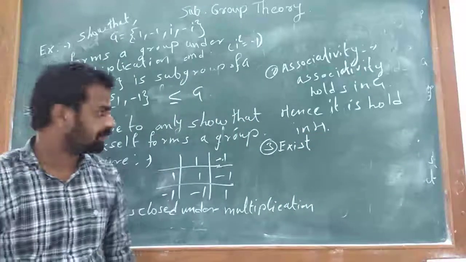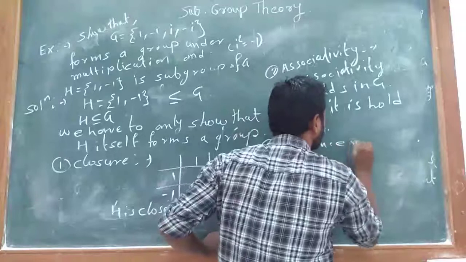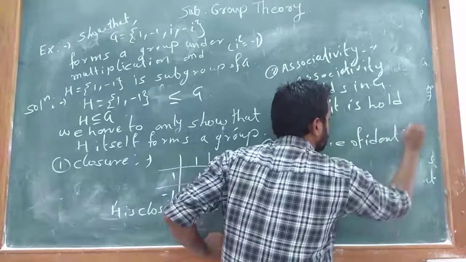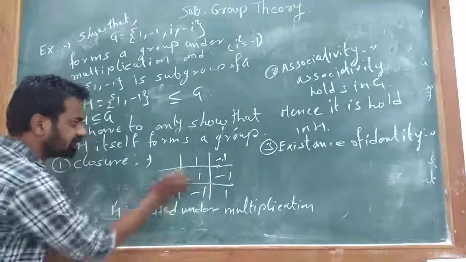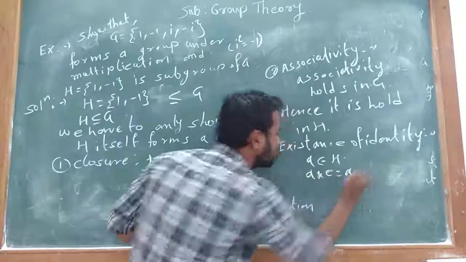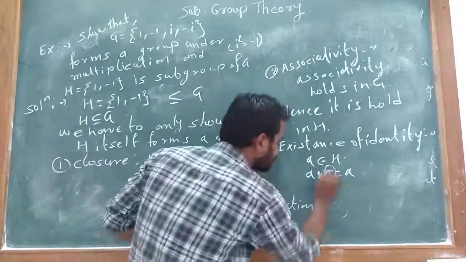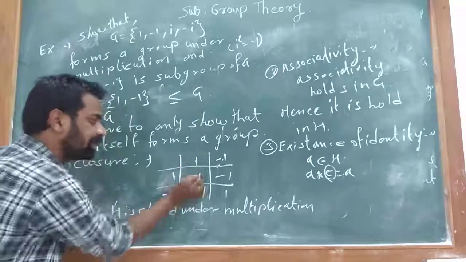Next, existence of identity. Here we see that for A belongs to H, we have to find E such that A star E is equal to A. Here 1 into 1 is equal to 1 and -1 into 1 is equal to -1.